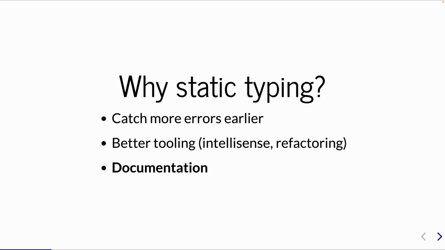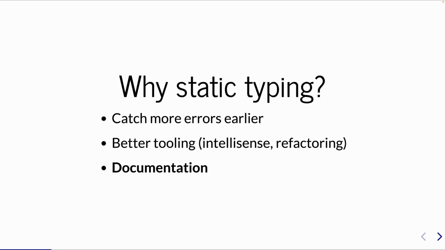You're also getting better tooling. So you're getting IntelliSense, is what VS Code and Visual Studio call it. You know, the things like autocomplete and type ahead and stuff like that. You're also getting better refactoring. So let's say you have a class with a property called name on it, and you want to rename that property to, let's say, username.